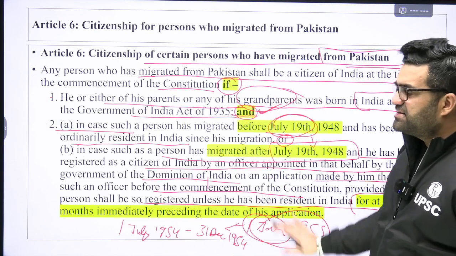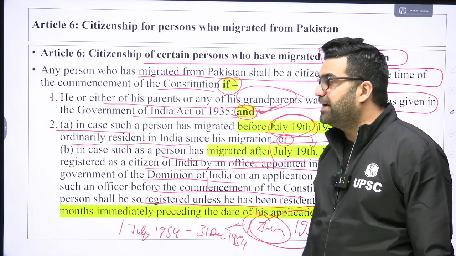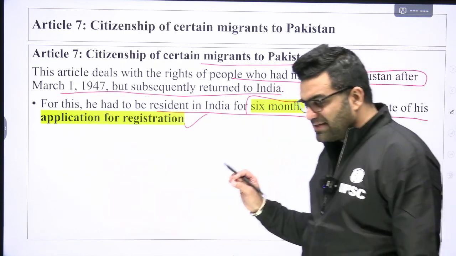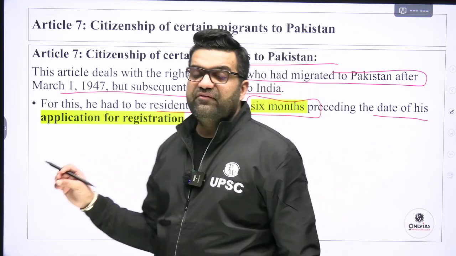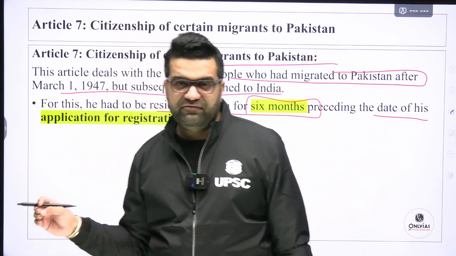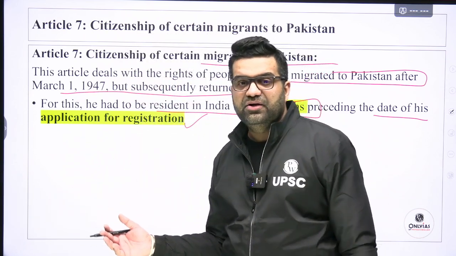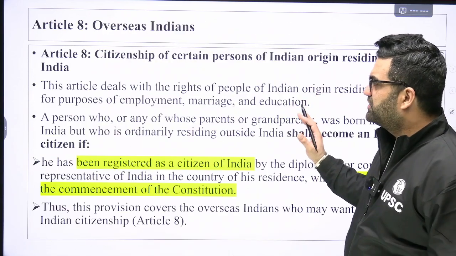Article 5, 6, and 7 are relatively easy to understand, right? The main problem that comes to students is when revising the Citizenship Act 1955, when trying to memorize that. Okay, these things are still a cakewalk, I would say.